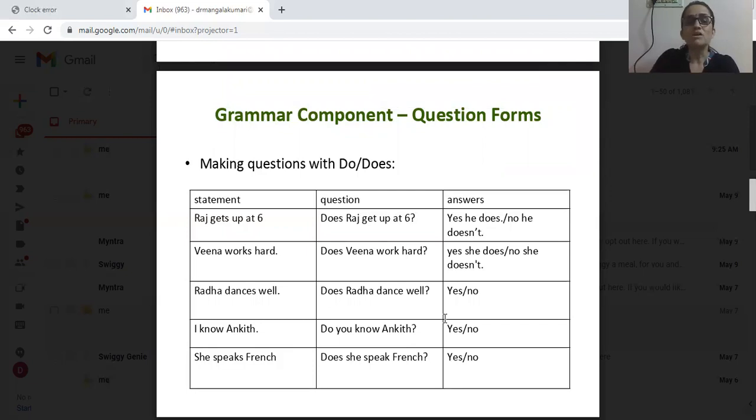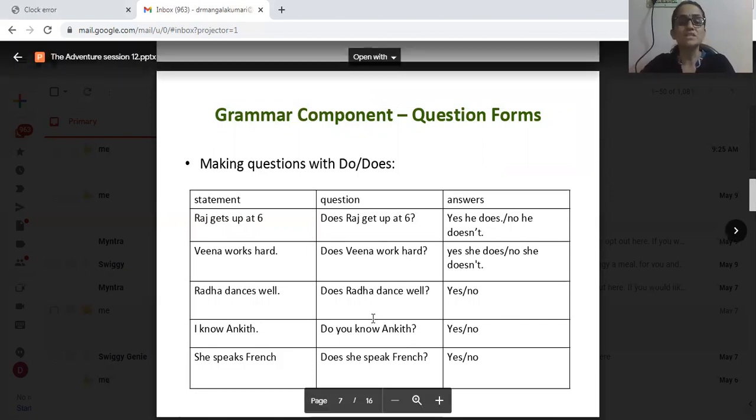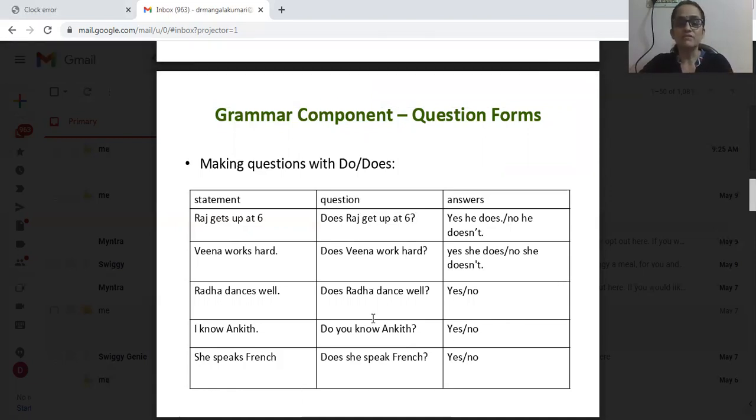In this table, we can see many examples. See, here in the first column, statements are given, and in the second column, yes or no questions are made. The same statements are made as yes or no questions. Then the answers. Okay. Let us see the first example. Raj gets up at 6. This becomes, when it is a yes or no question, does Raj get up at 6?